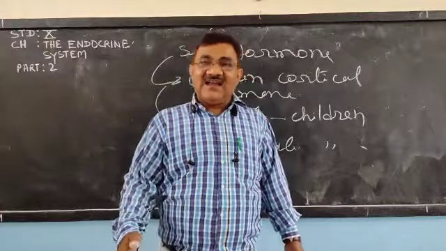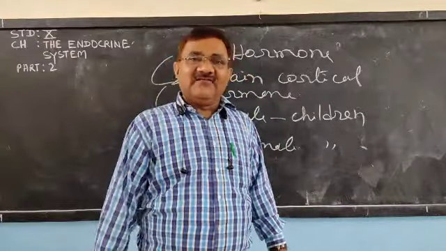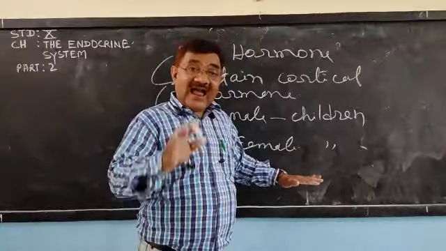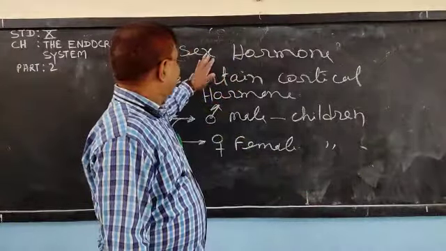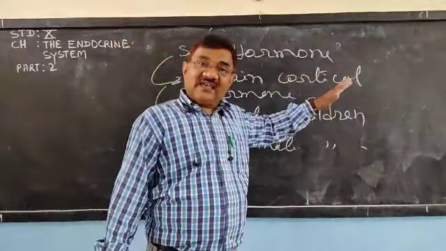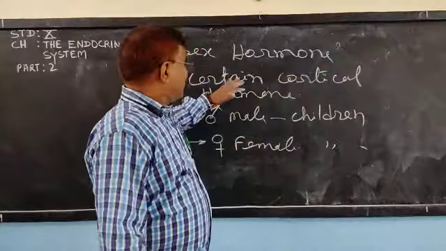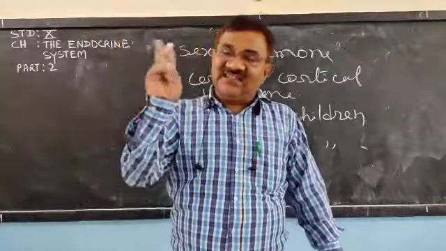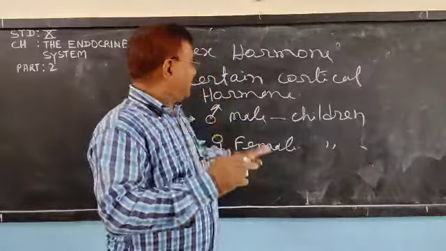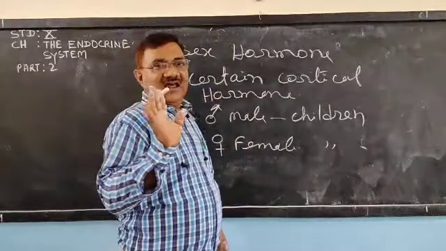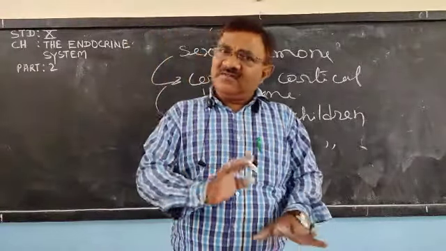That is due to a sex hormone, the cortical hormone released by the adrenal gland. Okay, this part understood?